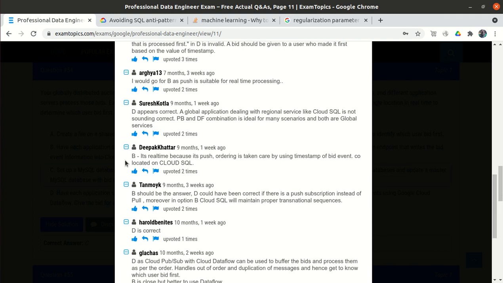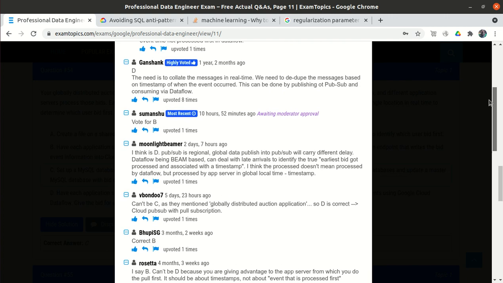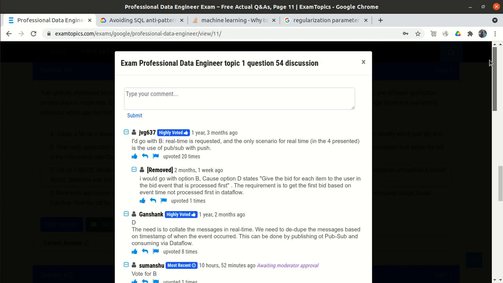Okay, so B is the answer, B for the real time. Some people say D as well, but I will go with option B, because option B has so many upvotes.